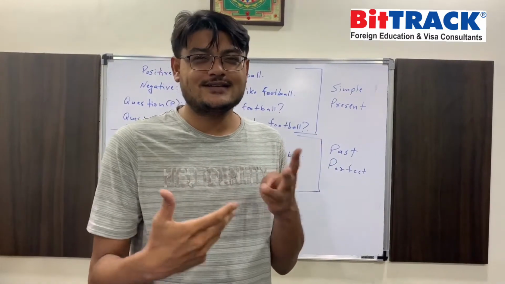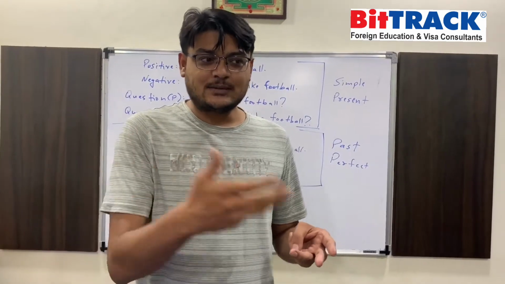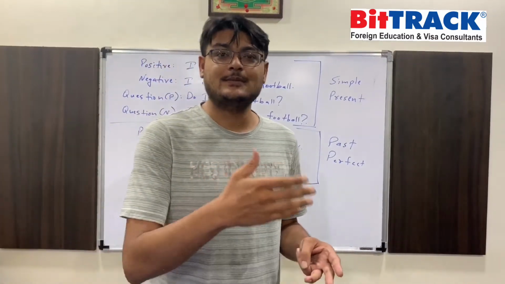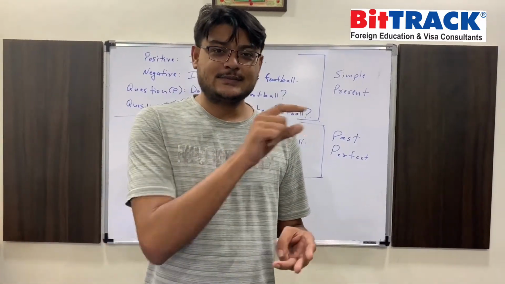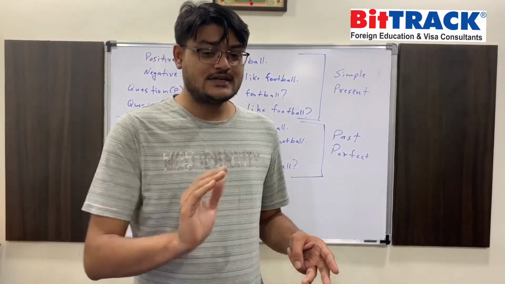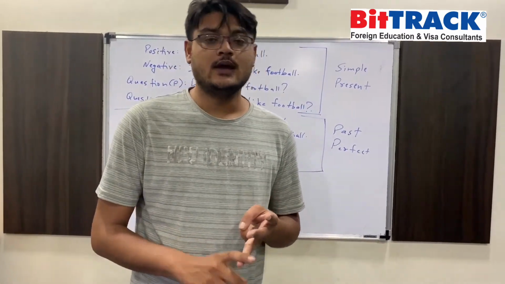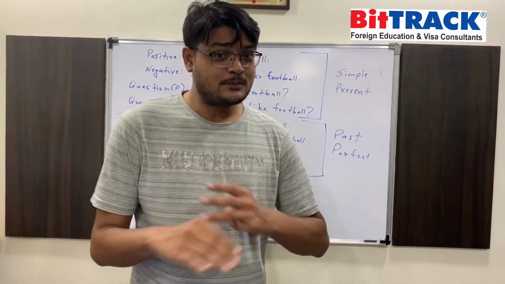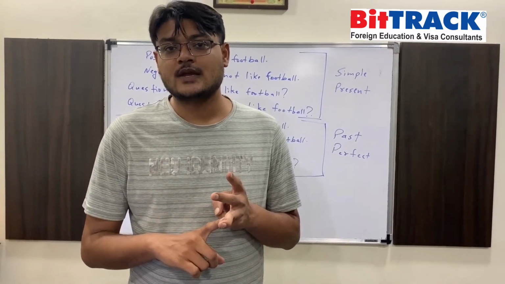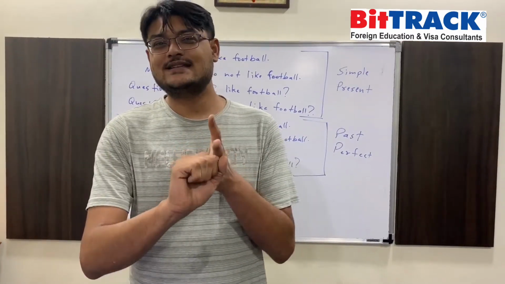Third, what is the current status of that action? Is the action something that happens on a regular basis? Not necessarily every day, but something that happens regularly. Then it is the simple aspect. Is it going on? Is it continuous? Is it going on at the time frame that you're talking about? Then it becomes continuous. Did it get completed? Is the action complete? Is it over? Then it is perfect. This is the third question. This is the final question, that is, what is the status of the action?